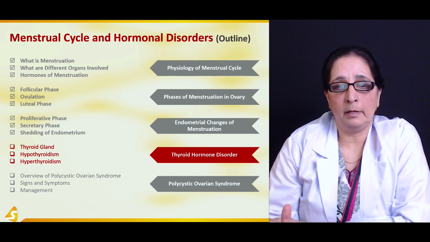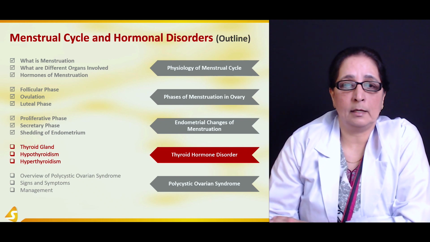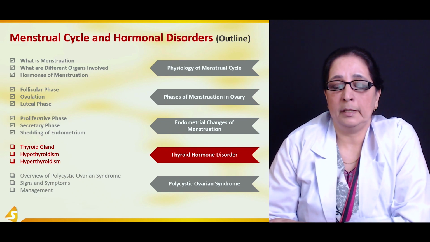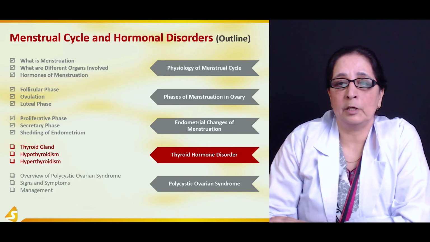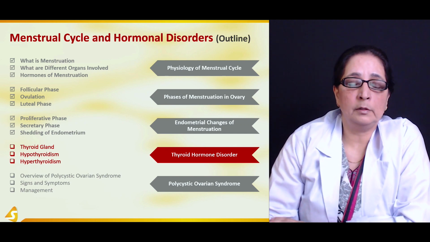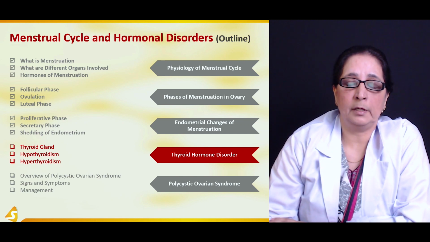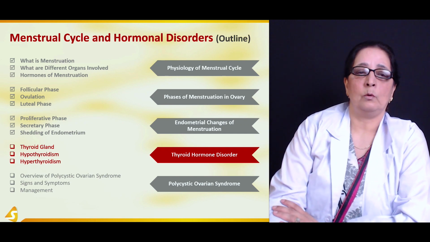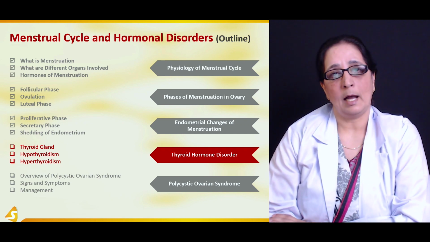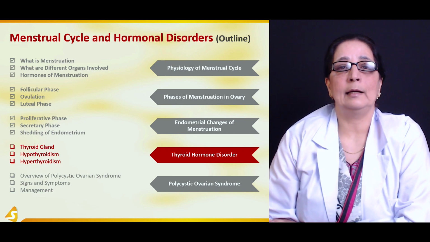So that's why we picked this gland in this section, because of the effect on the menstrual cycle and ovulation. So we will talk about the thyroid gland and then what are the effects of the low hormones produced by the thyroid gland and what are the effects of the high levels of the hormone produced by the thyroid gland.